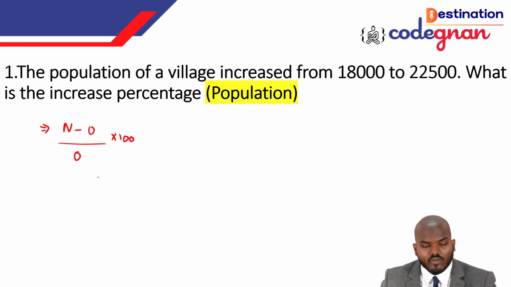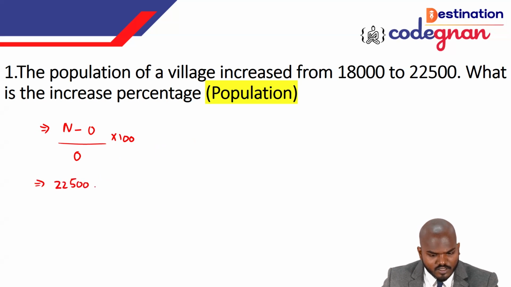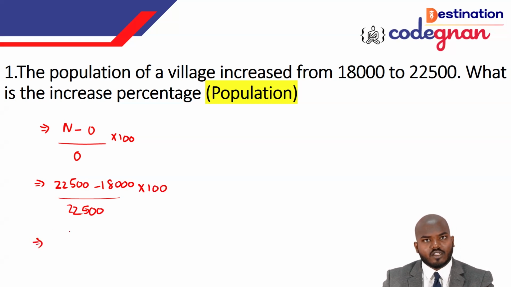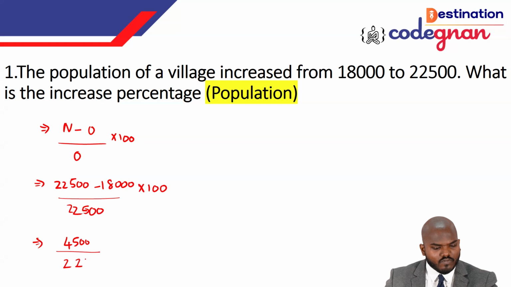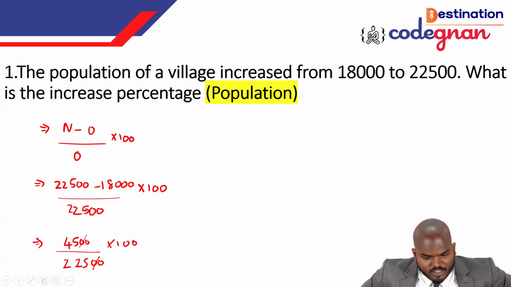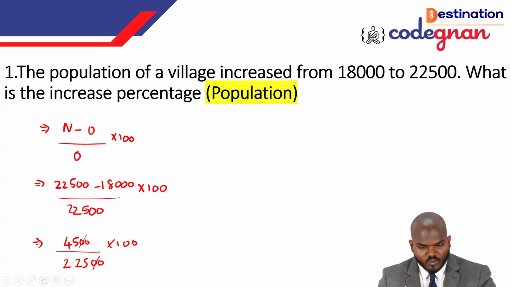So what is the new value here? The new value is 22,500, minus 18,000, divided by 22,500, times 100. 22,500 minus 18,000 is 4,500. So 4,500 by 22,500, and if we cancel, the 100 gets cancelled.